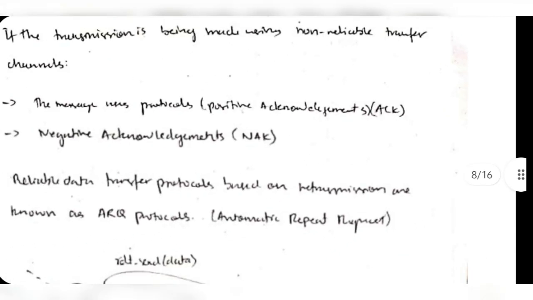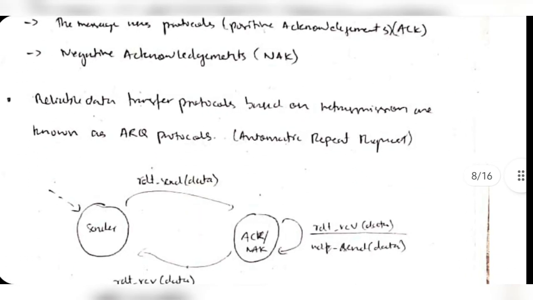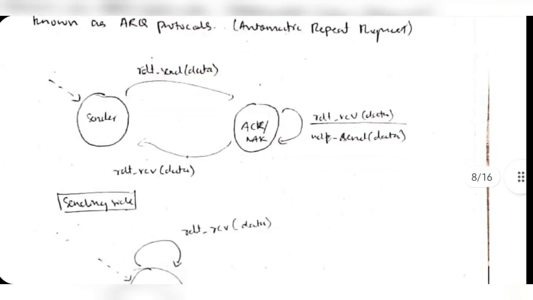So that is known as reliable. That is known as retransmission, and ARQ protocols are used, meaning automatic repeat request. In case the data is not received at the receiver's end, an acknowledgement will be sent to send the data again, and the sender will send the data automatically. Here's the diagram for that.